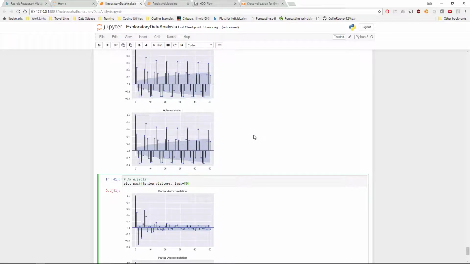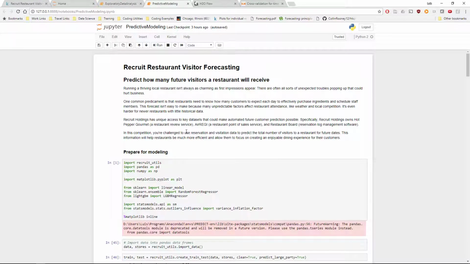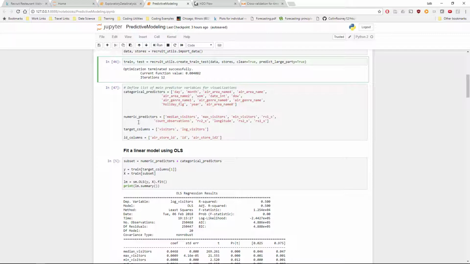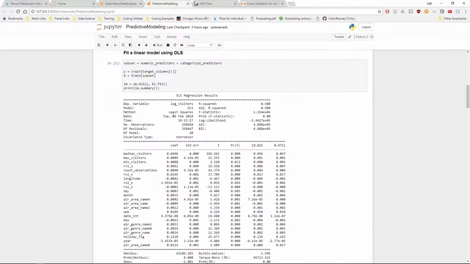All of these values, especially in the ACF test, are significant. Great. Let's move on to predictive modeling. So again, we prepare for modeling, we import everything, build a train and test. Get all our categorical predictors, numeric predictors, and target columns. And first, we fit an OLS.